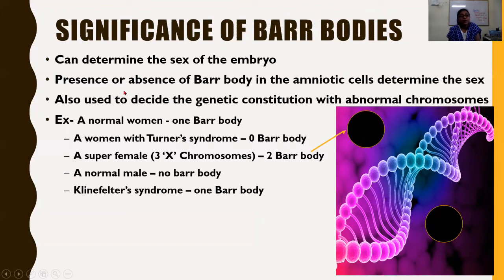The presence or absence of a Barr body is checked in the amniotic cells. We have studied that the amniotic cells are the epithelial cells found in the amniotic fluid within the amniotic sac. They are taken out from the amniotic fluid for the detection of some chromosomal disorders. Initially the amniotic cells were taken out for the determination of sex, but afterward it was misutilized for female feticide. That's why a statutory ban is in place on this.